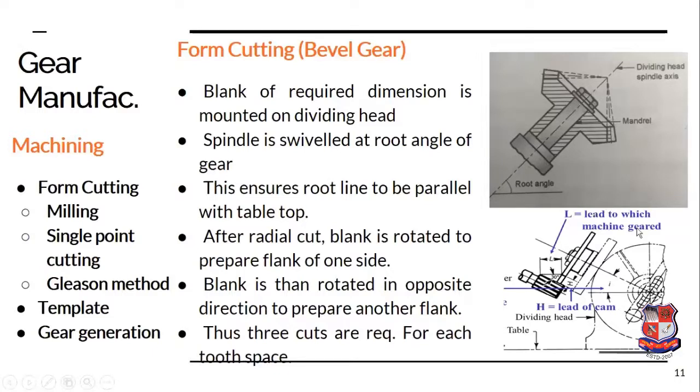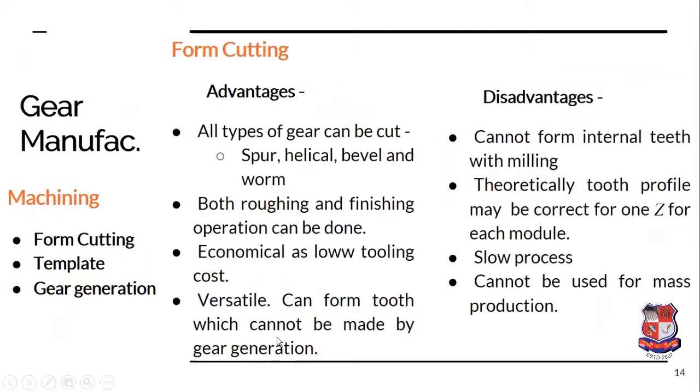After creating one tooth space, the gear is again indexed by the indexing head, and again the cut is taken. The blank is rotated after each individual cut, and three cuts are generally required for producing one tooth space.